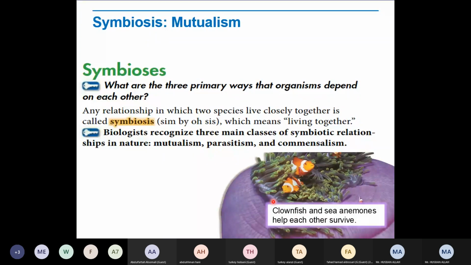Any relationship in which two species live closely together is called symbiosis. It means living together. So when organisms are living together, this is called symbiosis. This symbiosis is divided by the biologists into three categories. Biologists recognize three main classes of symbiotic relationship in nature: mutualism, parasitism, and commensalism. Three types we have. So these are the three main types into which symbiosis is divided.